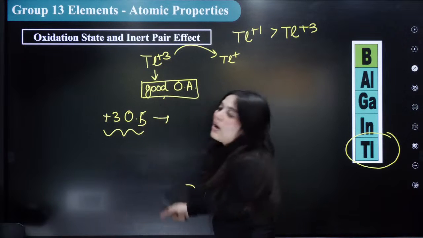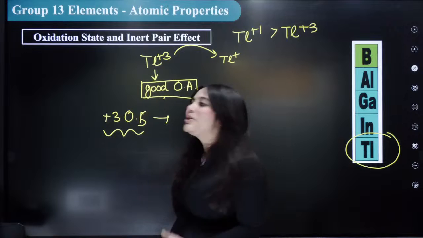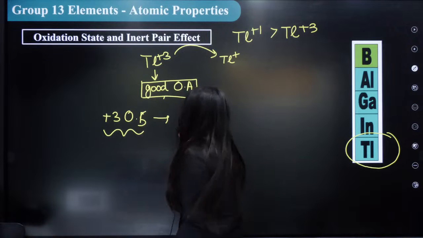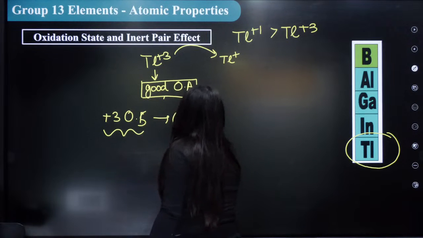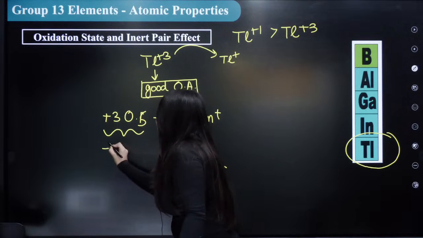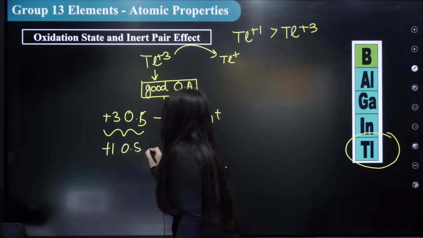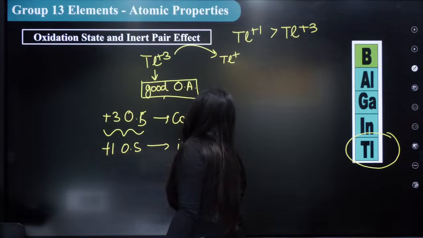Hence, +3 oxidation state compounds are usually not ionic but covalent compounds. Similarly, +1 oxidation state compounds are usually ionic compounds.